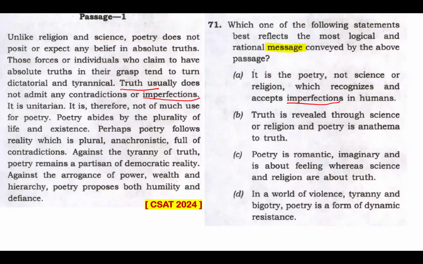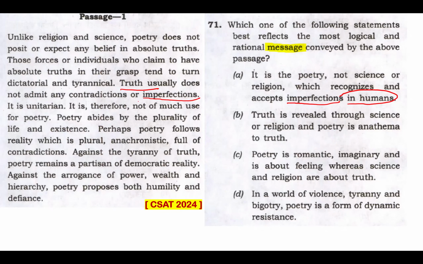So now if you're reading it like this, you may get trapped. It's about truth that is not usually admitting any contradictions or imperfections. And poetry abides by the plurality of life and existence. Poetry follows reality, which is plural. That's all there. But now look at this, imperfections in humans.